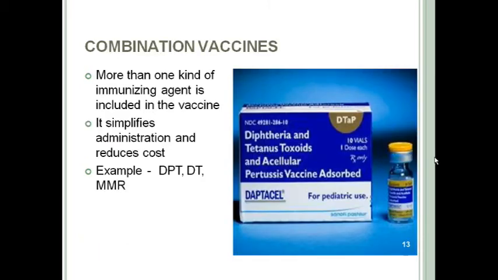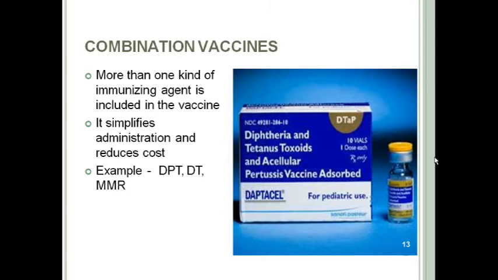Next are combination vaccines. Combination vaccine means when more than one vaccine is combined together and administered in one dose or one injection, like DPT, MMR. Nowadays we are using pentavalent and hexavalent vaccines. In DPT we combine diphtheria, pertussis and tetanus vaccine in one injection, so in one injection you give 3 vaccines. It simplifies the administration and reduces the cost. In MMR vaccine we combine measles, mumps and rubella vaccine, so in one dose you immunize against 3 diseases.